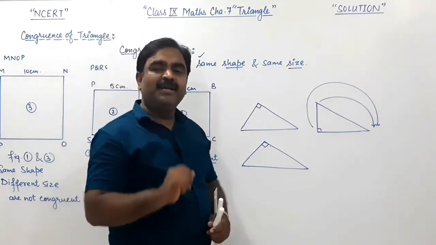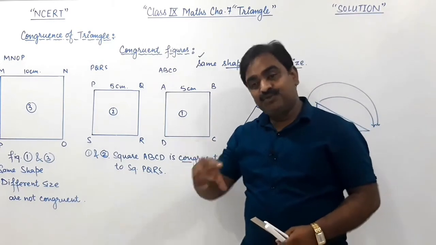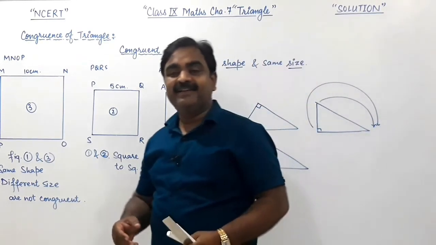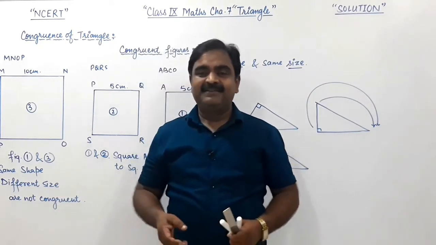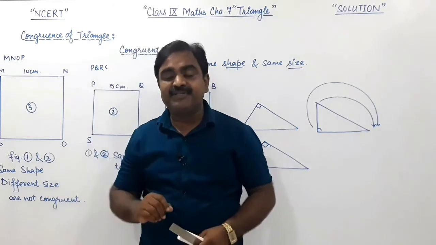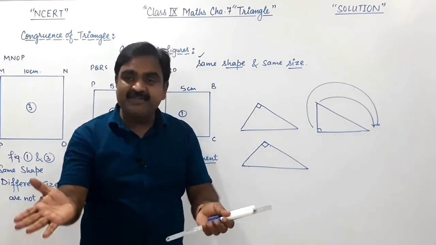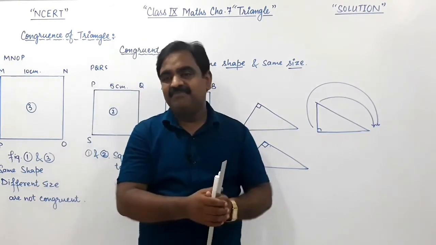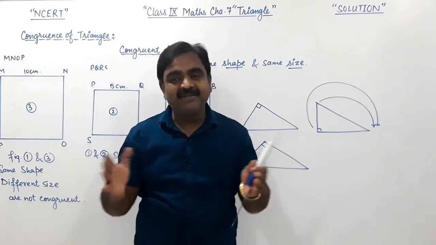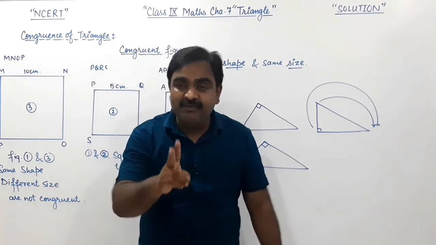अब सपोज करो हमारे पास दो सर्कल्स हैं. Two circles we are having but of different radii. Their radii are different. First circle of radius 3 centimeter, second circle of radius 5 centimeter. So both are circles, it means their shapes are same but their size, एक circle बड़ा है दूसरा छोटा है, sizes are not same, it means these two circles are not congruent. दोनों circle congruent कब होंगे?